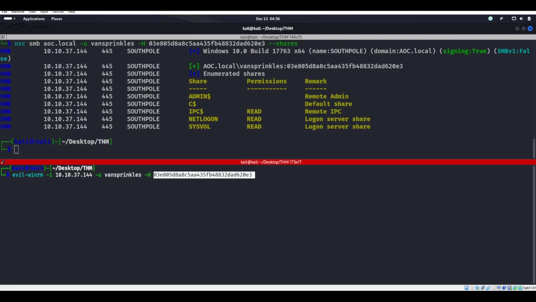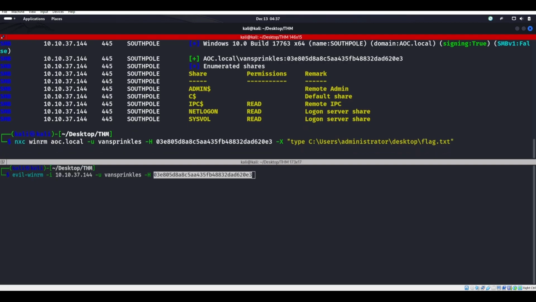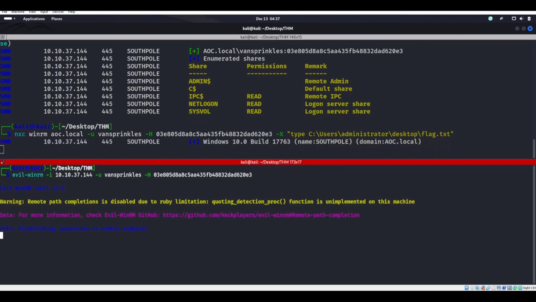And if we didn't even want to do that, we could always use NXC winrm, van sprinkles, that hash, and then we can say -X and do a quick type C:\Users\Administrator\Desktop. I think it's flag.txt, some of that. I don't know exactly what it is. We can try flag.txt. We can also evil-winrm in.